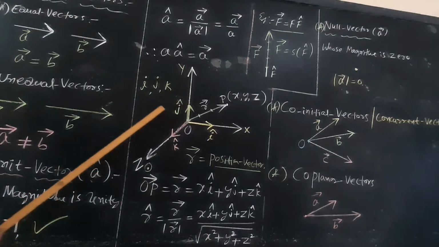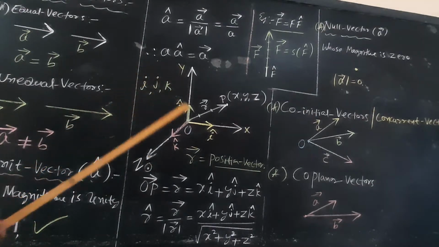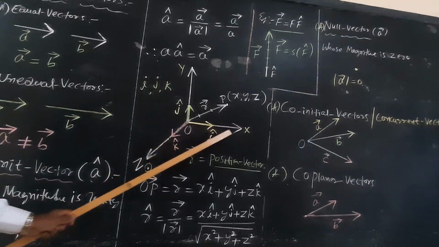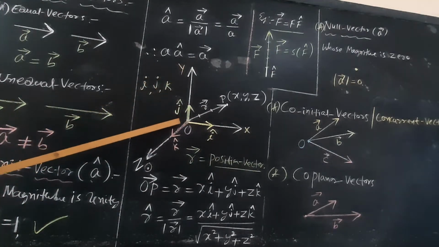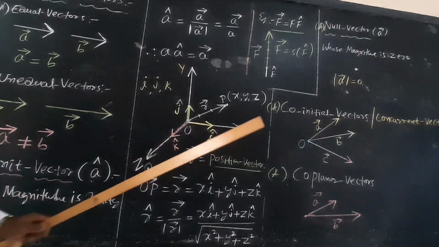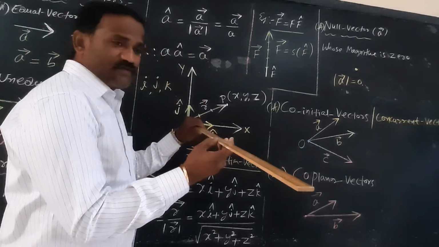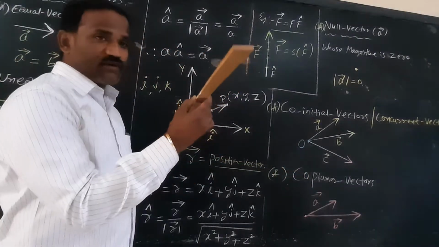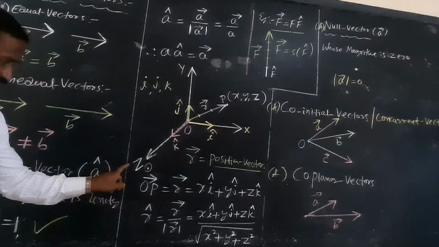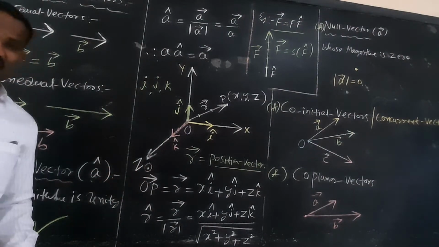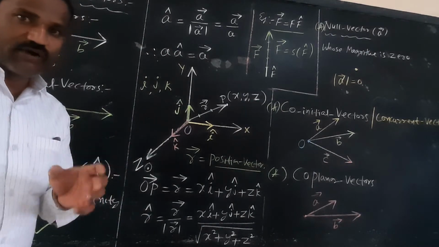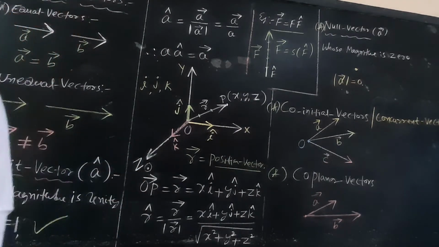Here I want to focus on unit vectors. I cap is the unit vector acting along the x-axis. J cap is the unit vector acting along the y-axis. And K cap is the unit vector along the z-axis, which is not on the board but coming out of the board, denoted by a dot with a circle.